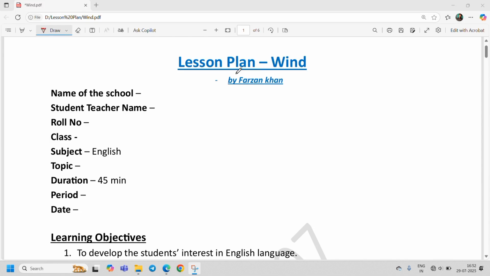Good teaching comes from good planning. Before you take a class, you have to plan the chapter outcomes so that you can fulfill the desired objectives and outcomes of that particular chapter. Okay, first of all, today we will discuss the lesson plan of the chapter Wind. It is a poem.